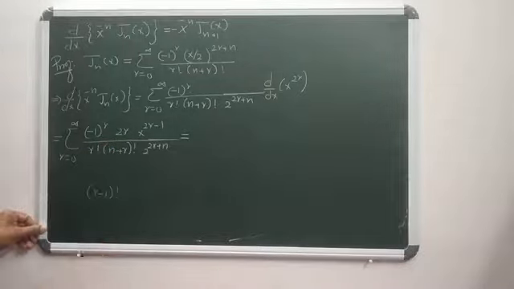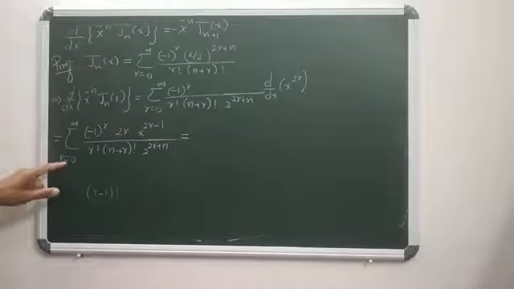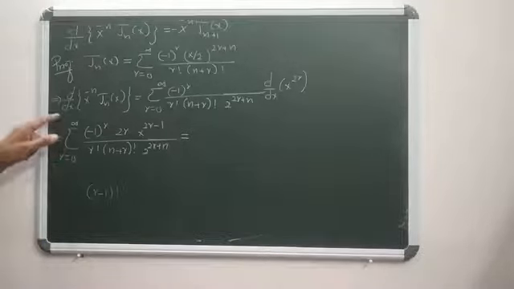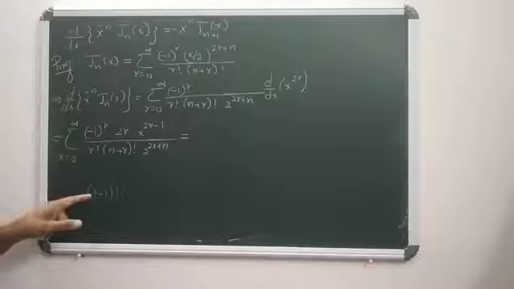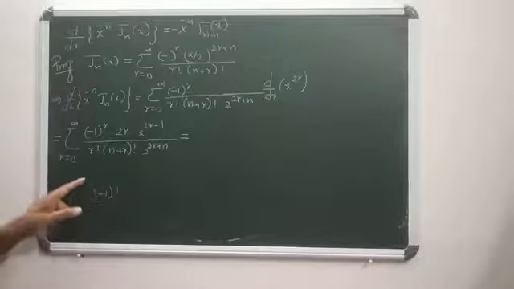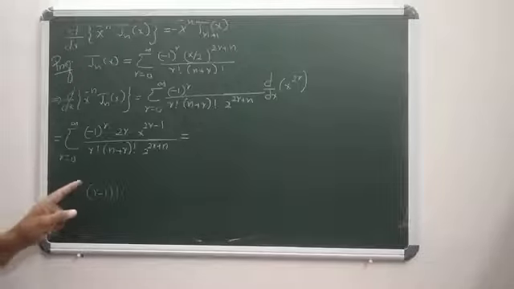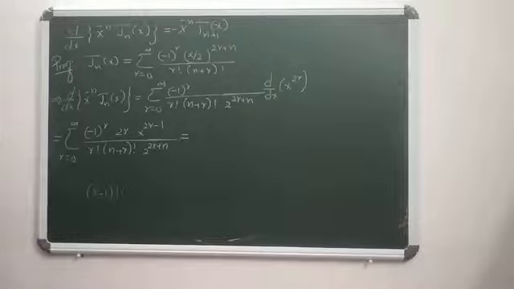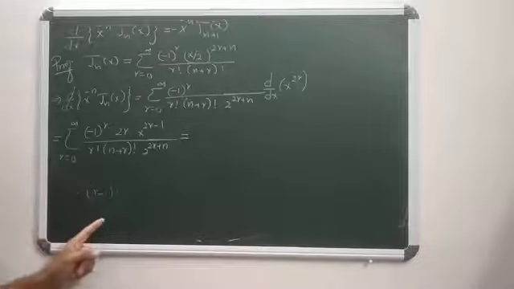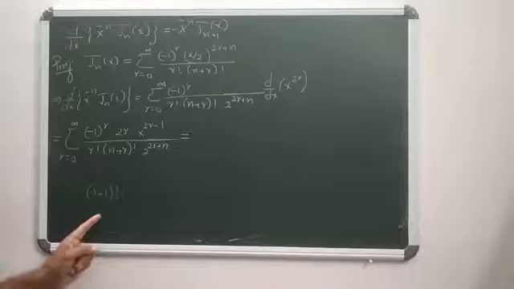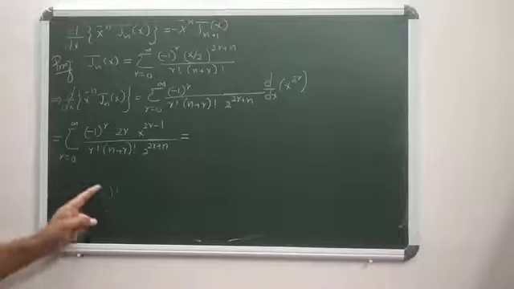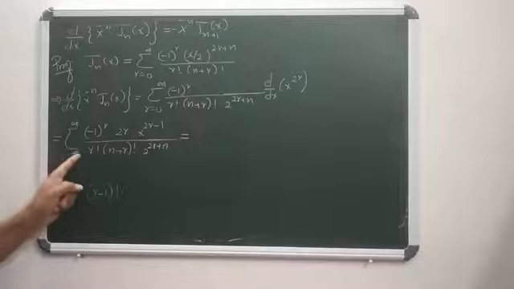But r ranges from where to where? 0 to infinity. When r equals 0, it is (-1)!. So when r equals 0, (r-1)! is nothing but infinity. That gives some practical difficulties. So we can exclude r equals 0.